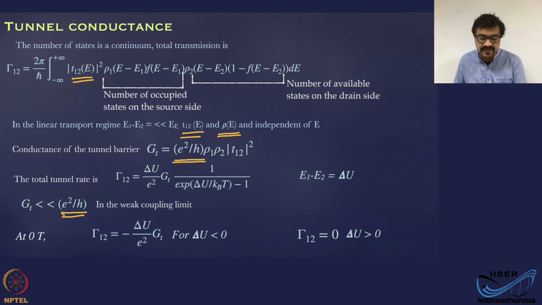So if GT is close to e square by h, then they are the same state, because it's one channel, connected by one transport channel. e square by h corresponds to the conductance of one transport channel. Right? To apply this formalism, you need to have GT far less than e square by h.